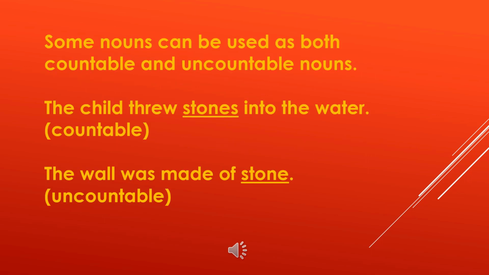Some nouns can be used as both countable and uncountable nouns. We can use some nouns as both countable and uncountable. For example, the child threw stones into the water. In this sentence, stones are countable nouns. Second, the wall was made of stone. In this sentence, stone is an uncountable noun.